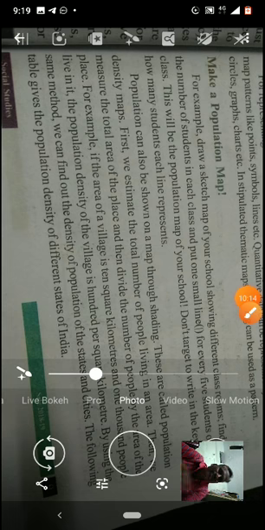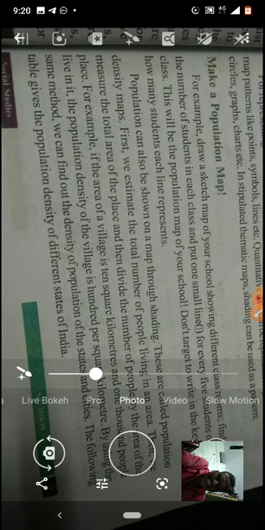Yes, very good. Okay. Now, how do we calculate the density of the population? First, we must calculate the area and population. Population divided by area. Simple. Whatever it comes to, that shows the density of people, meaning the number of people living in a particular area. That is called density. Okay, good. Next, come to the next point.